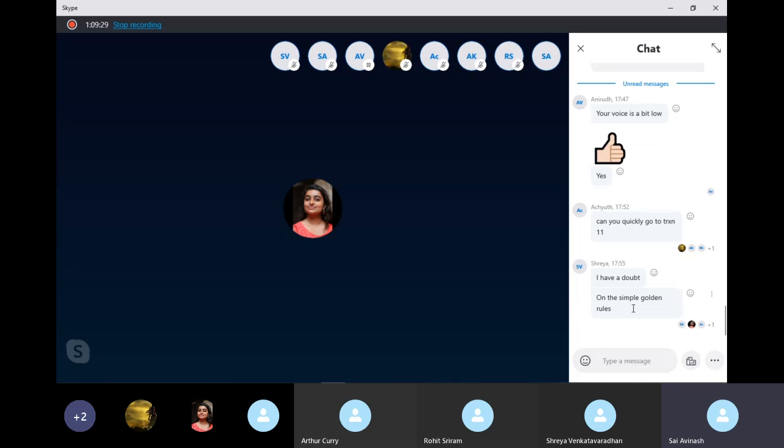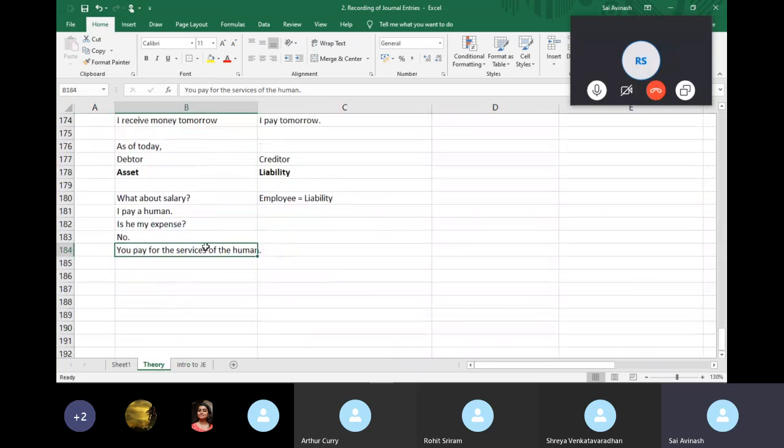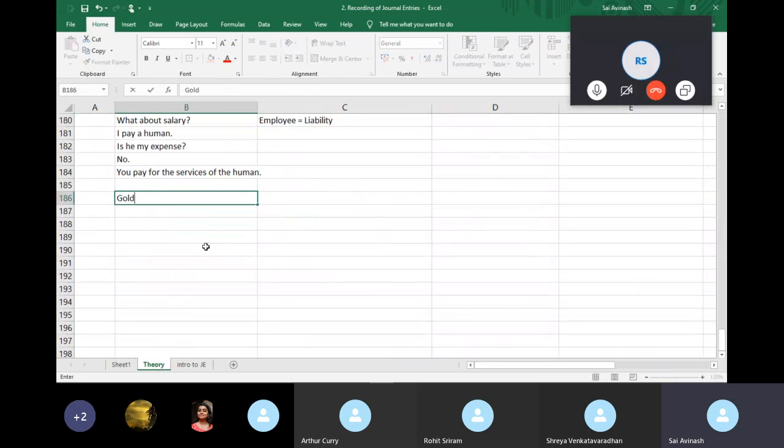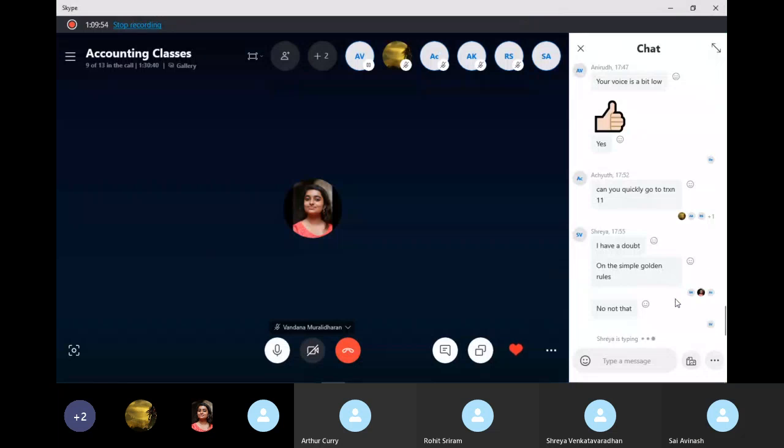Okay, I'll give you one simple idea. In school, especially if you're from PSBB, and I think pretty much everywhere else, they will teach you something called the golden rules of accounting. I'll just type it out for you. Golden rules of accounting. Rule number one: debit what? Not that. I'm sorry.